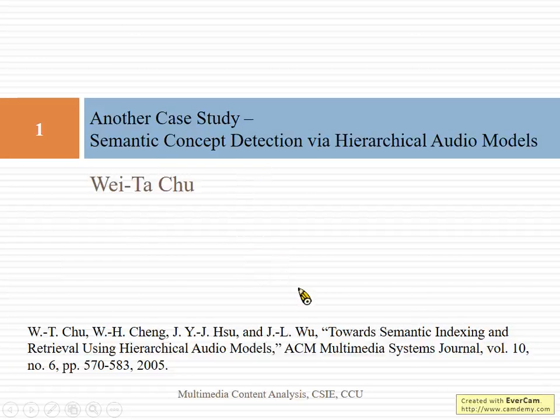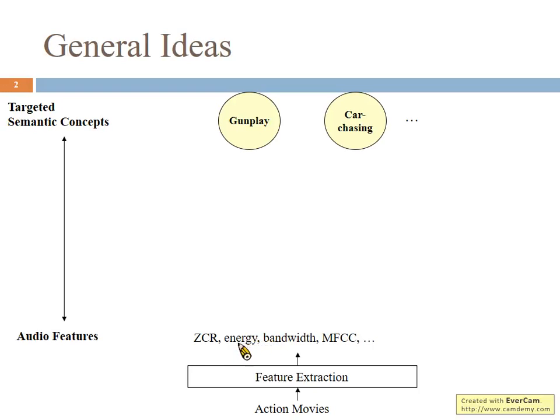Here we give you another example showing the semantic concept detection. This paper was published in 2005 in ACM Multimedia Systems Journal, and this work was done by researchers at National Taiwan University when I was a PhD student. The general idea is that the most important problem is the semantic gap between features and the semantic concept. So the idea is based on the audio or visual content.